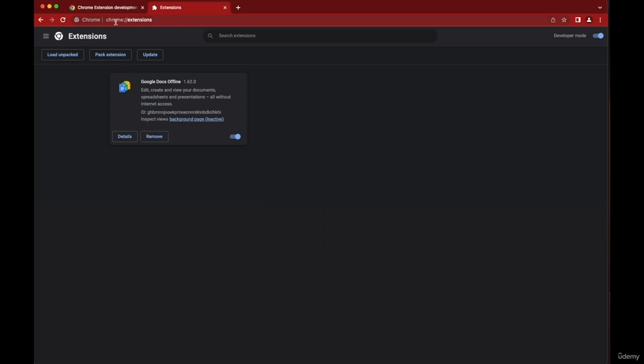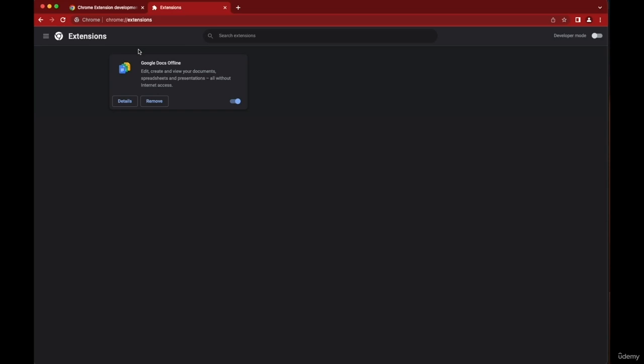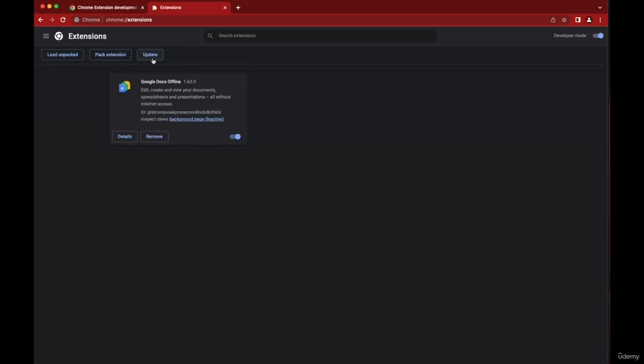So what you can do is go to this address, chrome://extensions. That is how you get to this page within your Google Chrome. If you don't see these buttons over here, it's because you do not have the developer mode opened up. So if I close this, as you can see, I don't have this available. Go ahead back and open it, and we have these things. So you need these buttons because we'll be using the load unpacked button.